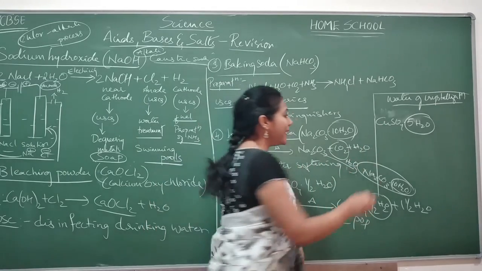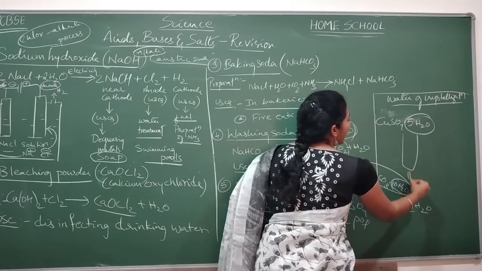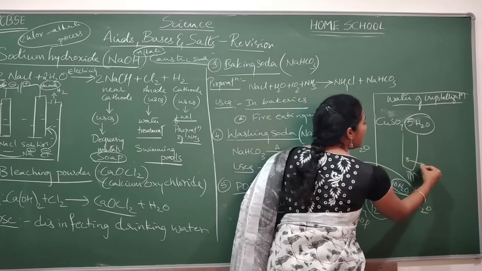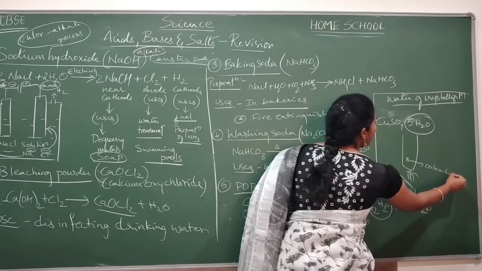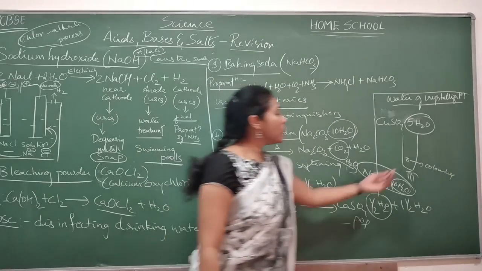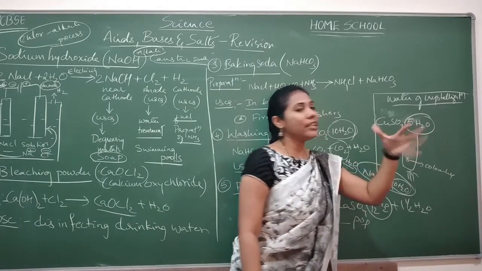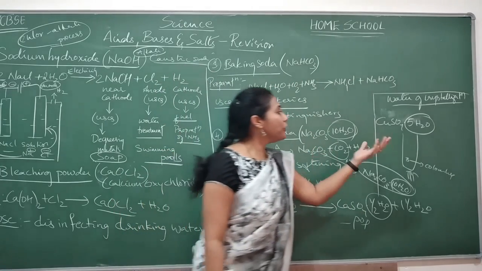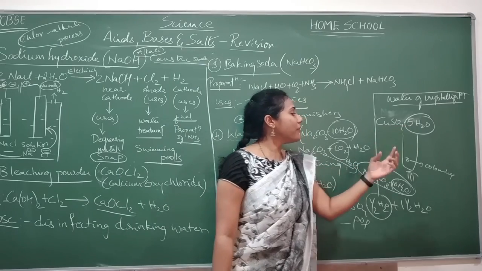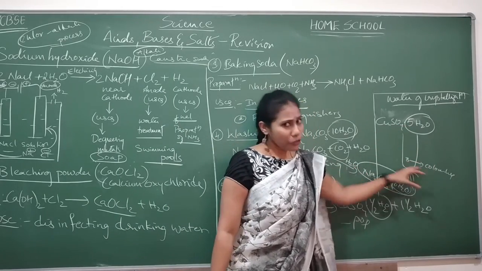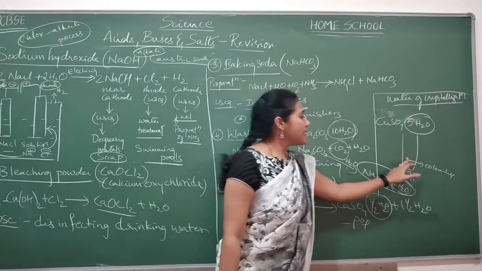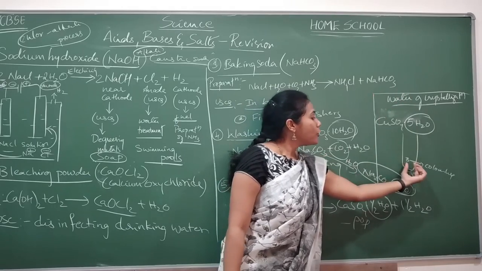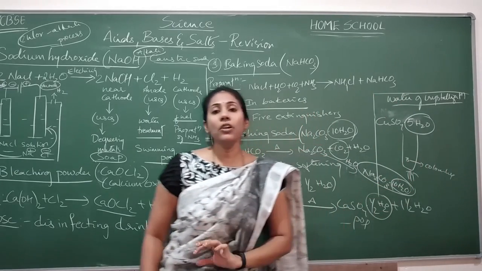Take copper sulfate in a beaker and slowly heat it. What will happen? The blue color of copper sulfate will become colorless. Why? Because whenever you heat it, those 5 water molecules go out into the atmosphere. Once the water molecules leave copper sulfate, you no longer find that blue color. So the moment you heat copper sulfate, all the water goes out, and the blue color converts into colorless.